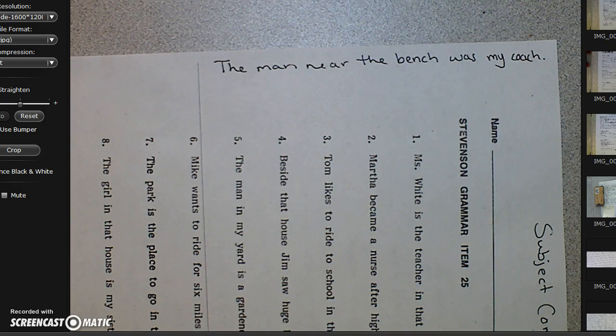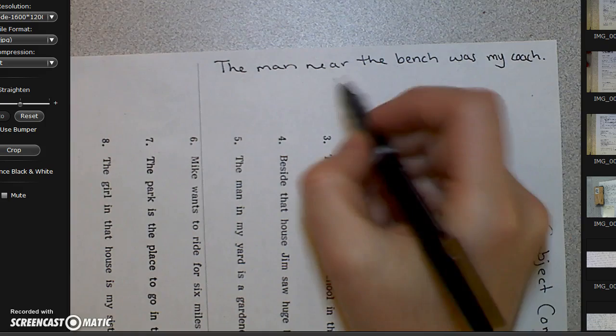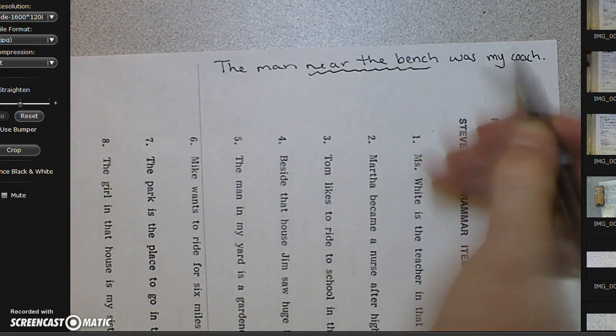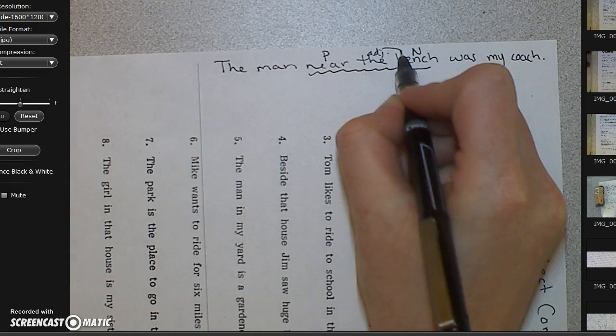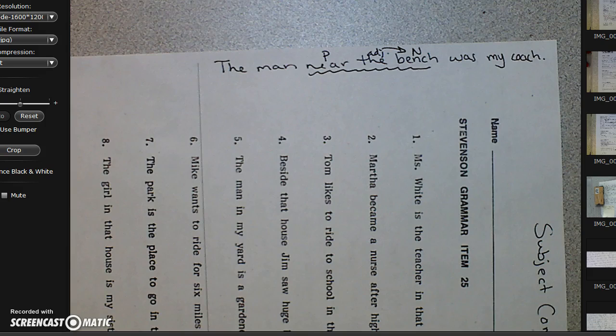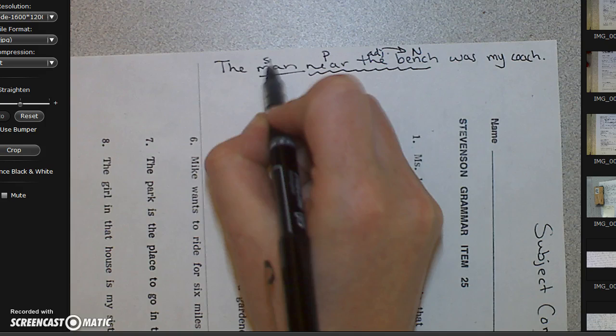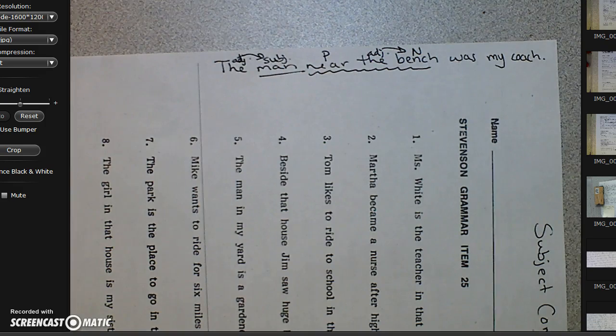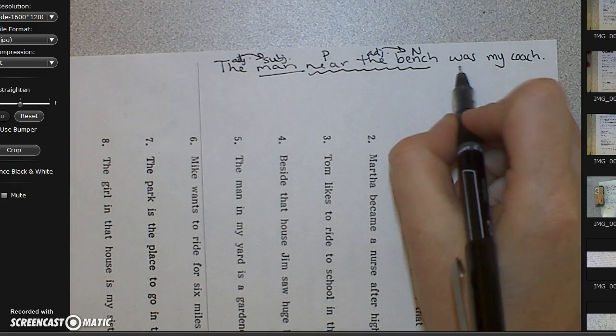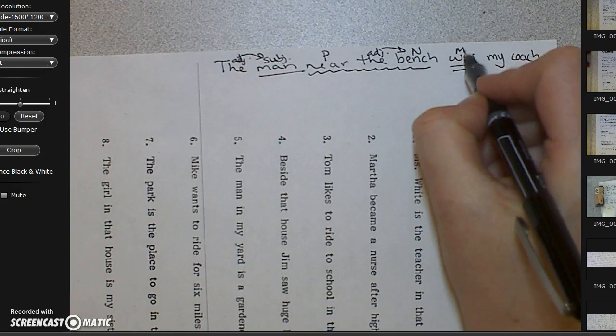So let's label it like we would label anything else, because then we want to see what is the noun that's left over, that's the complement. So I see a prepositional phrase telling me where the man was. He was near the bench. Preposition, noun, adjective, arrow. Okay, I don't see any other prepositional phrases. Who or what is doing the action? It is the man. He's my subject. And there's an adjective describing him, the man. What is the man doing? The man was. Was is my main verb.